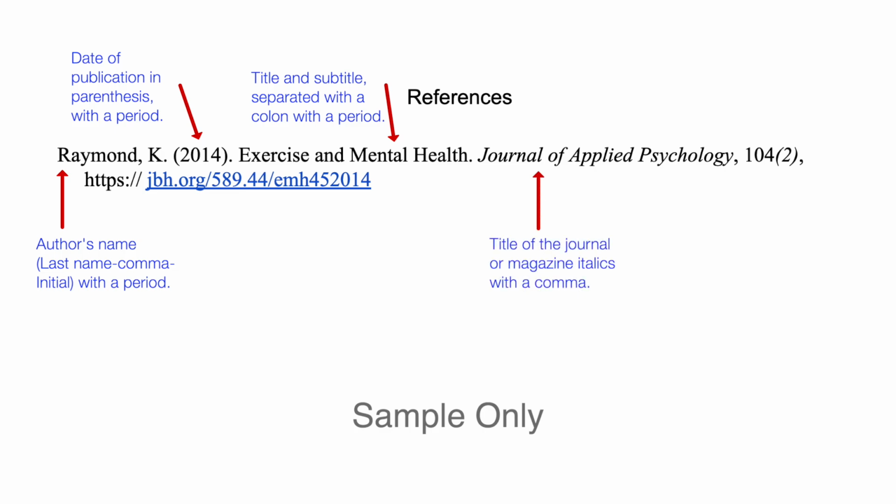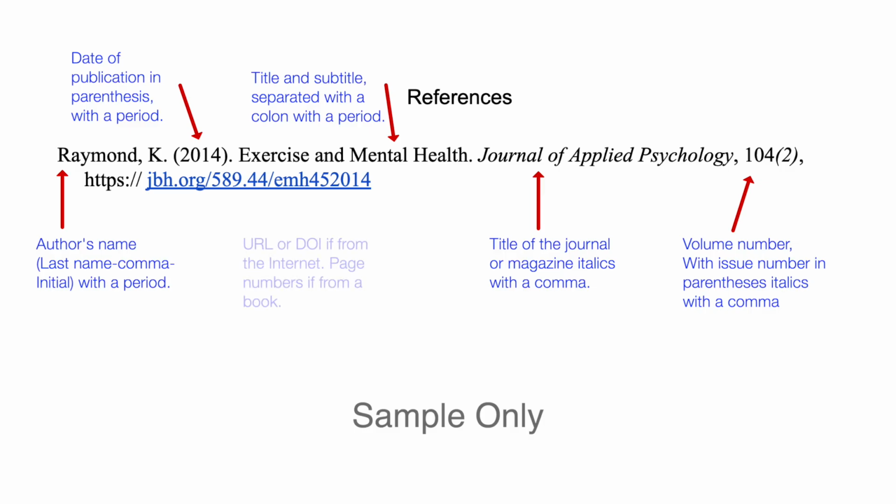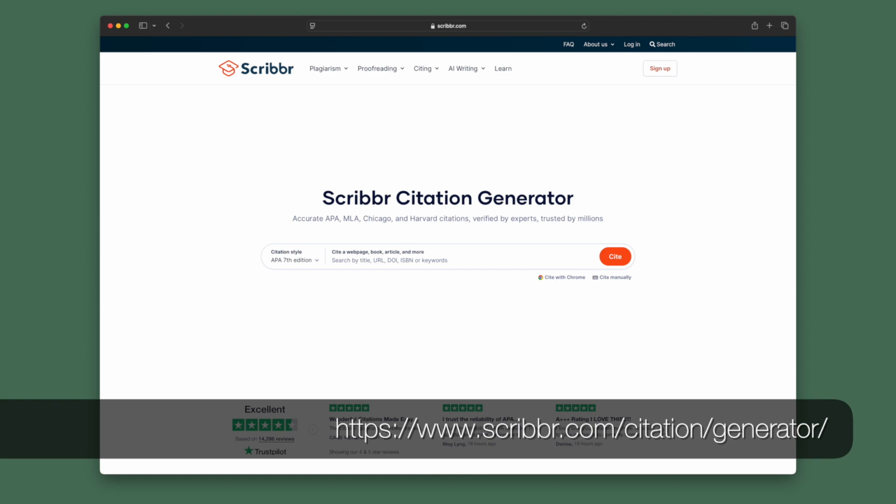Then put the title of the journal or the magazine. Now this should be italicized like this, Journal of Applied Psychology. Then put the volume number and the issue number in parentheses like this. 104 is the volume number and 2 is the issue number. Then last, put the URL where you found the article. Now this is a lot of information to remember, but fortunately there are online generators like this one here you can use to help you get everything exactly right.